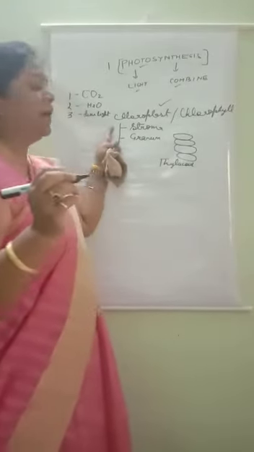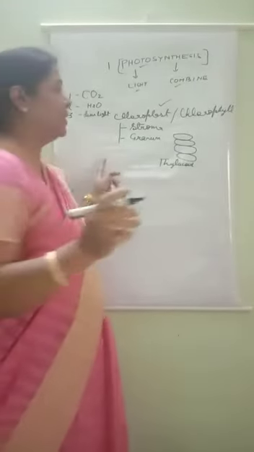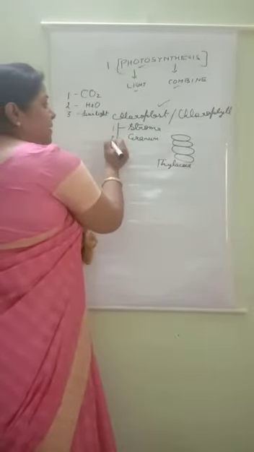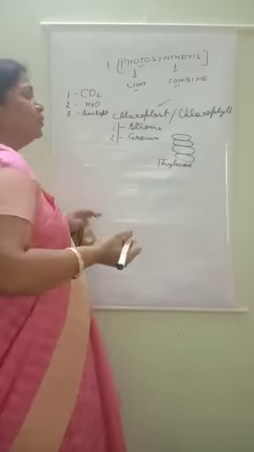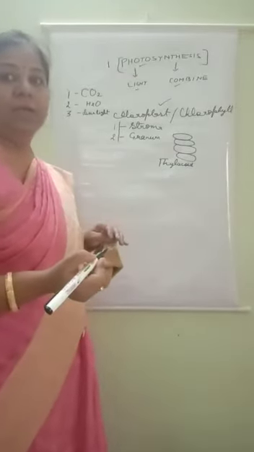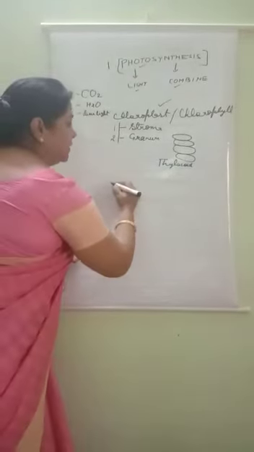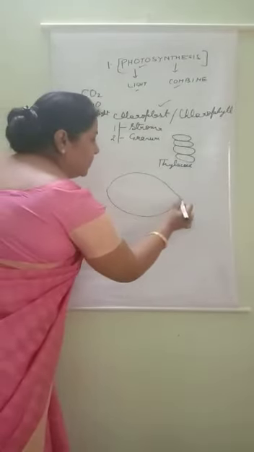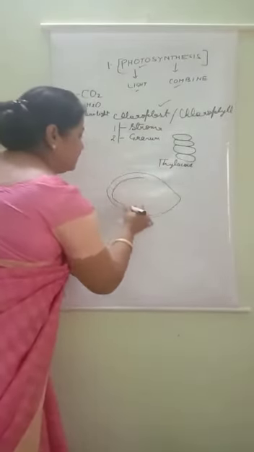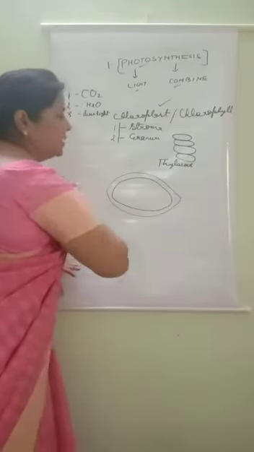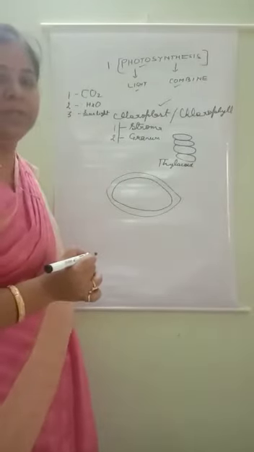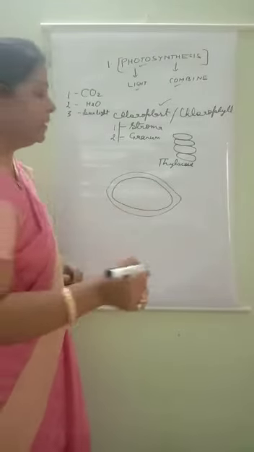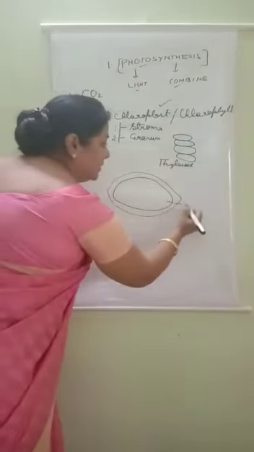So, coming to chloroplast, two parts are there: one is known as stroma and the second is known as granum. Understood, all of you? Chloroplast is a disc-like double membranous structure, with an outer membrane and an inner membrane, and inside the inner membrane a lumen is present.